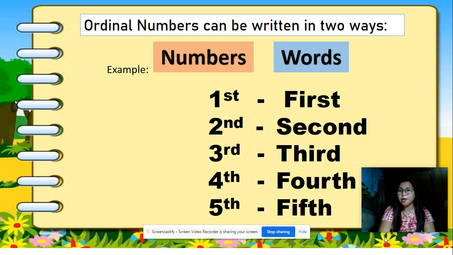Now, ordinal numbers can be written in two ways. It can be numbers and words. Example. First, F-I-R-S-T. First. Second, S-E-C-O-N-D. Second. Third, T-H-I-R-D. Third.